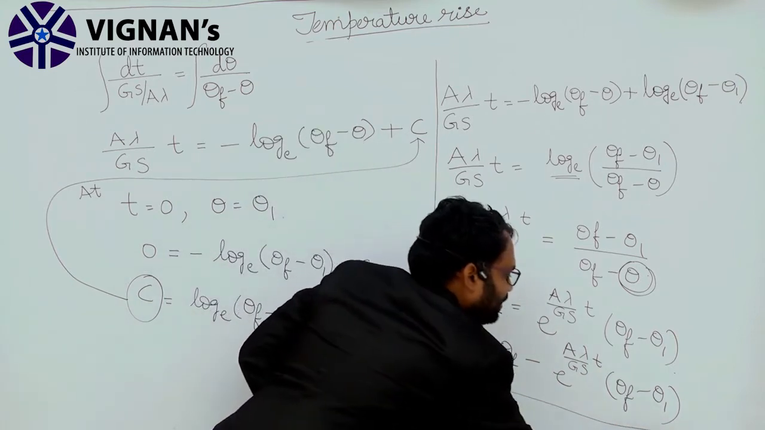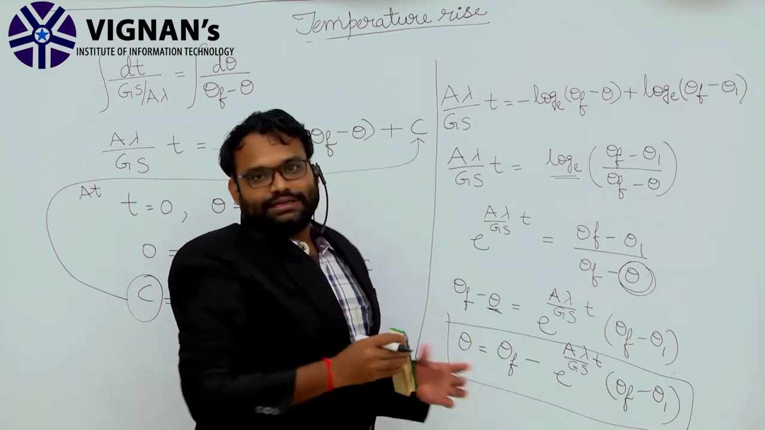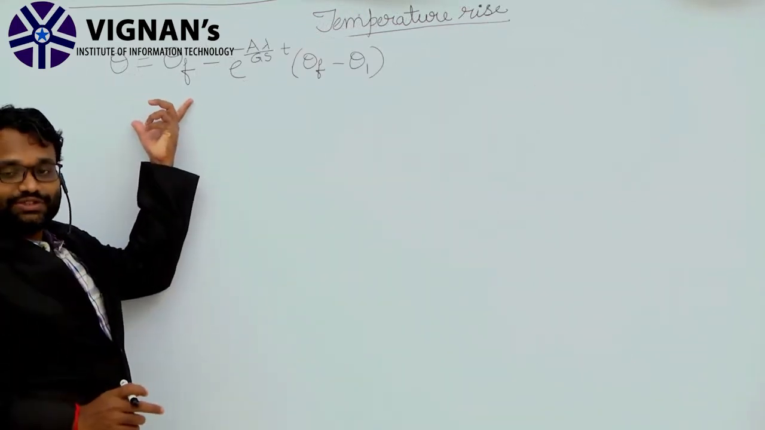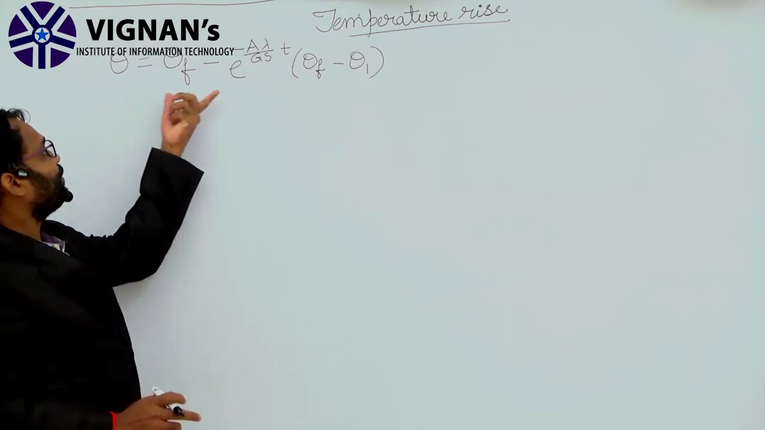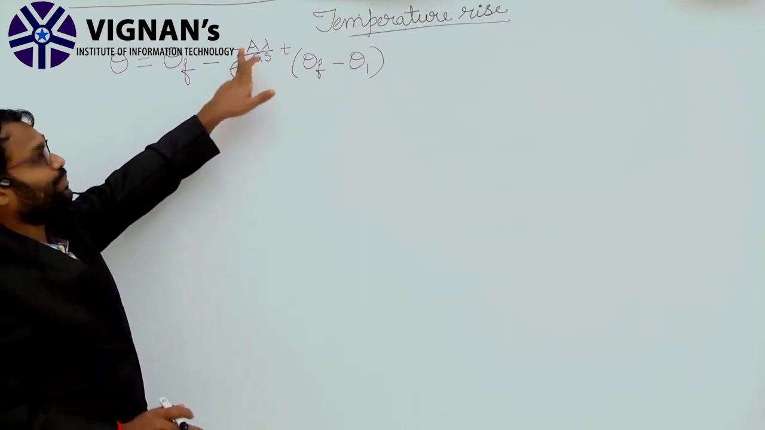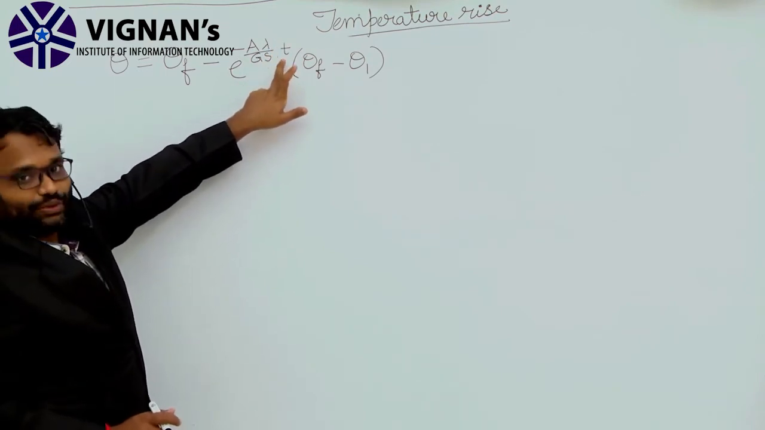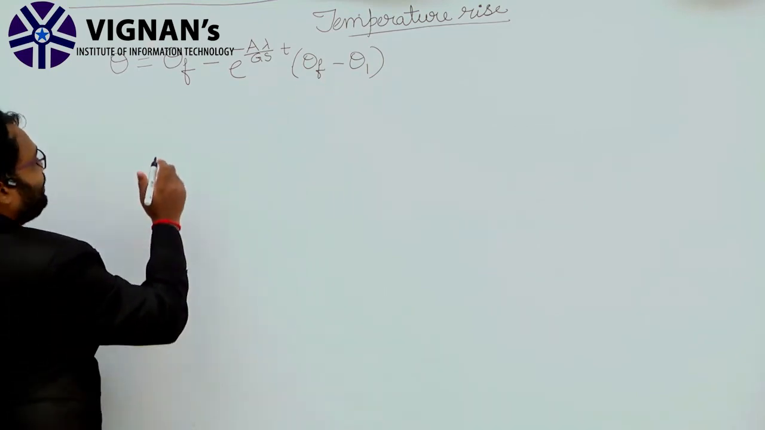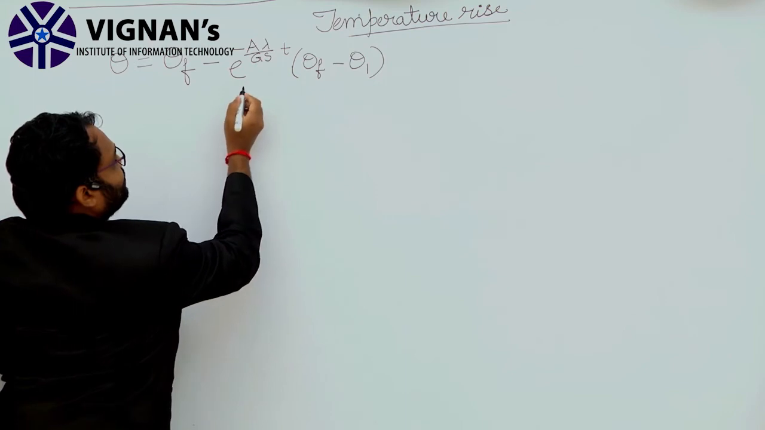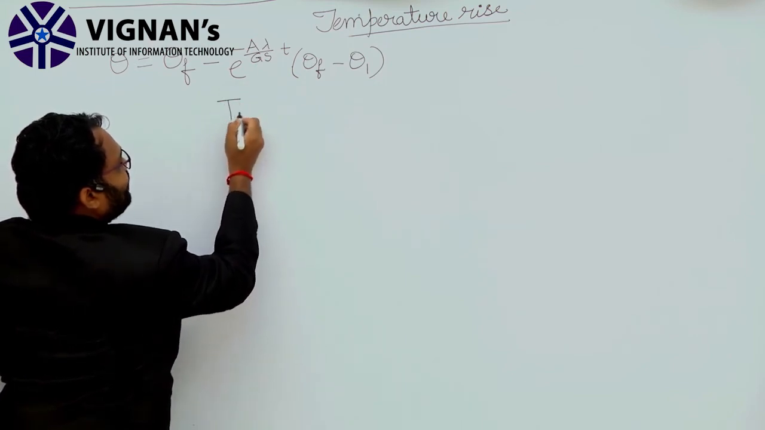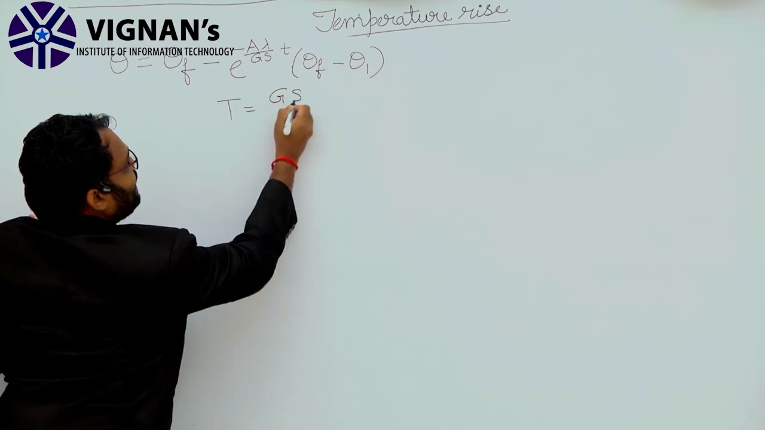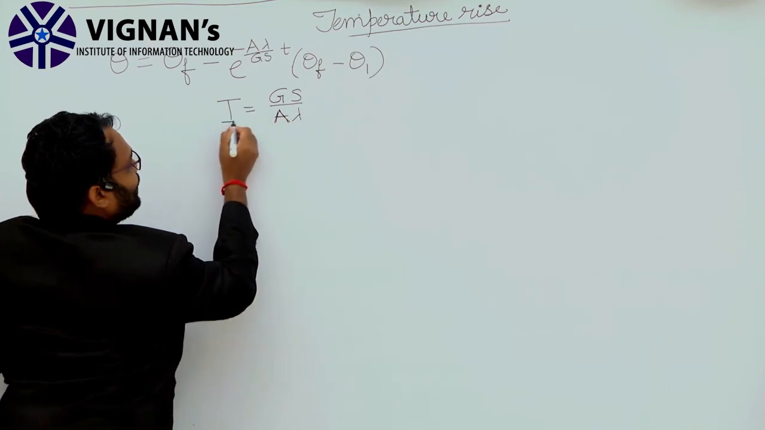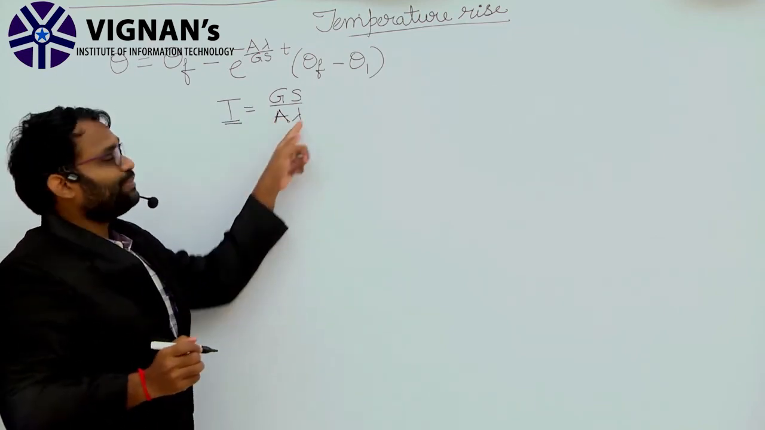This is the final obtained theta value. The obtained theta expression is theta equals theta f minus e power minus a lambda by gs into t multiplied by theta f minus theta 1. Here I am taking a constant value, the heating time constant, capital T, equivalent to gs by a lambda.